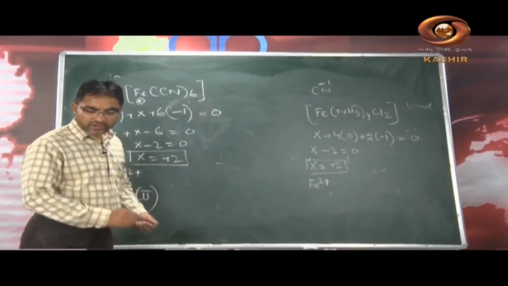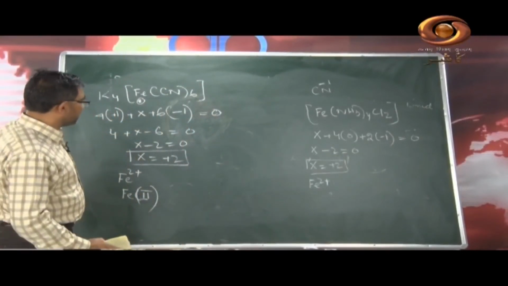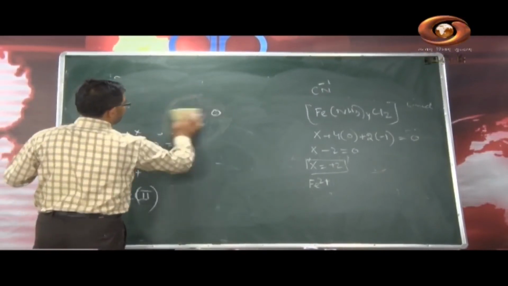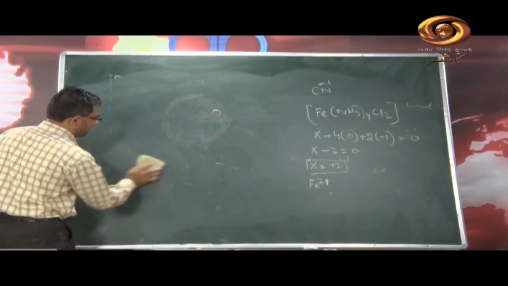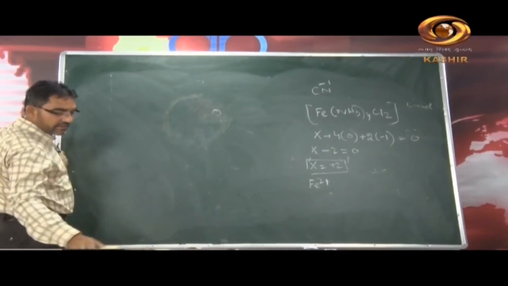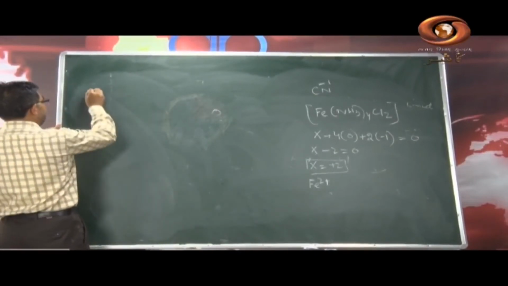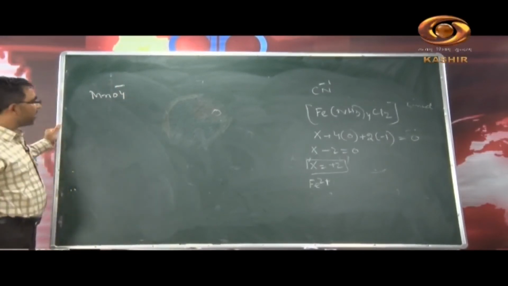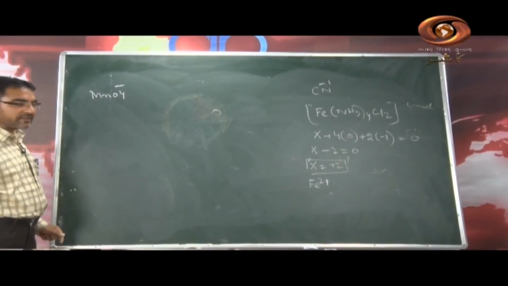Okay. So, one more example. You write it down quickly. Say we have a compound like this, MnO4 negative, and you have been asked to work out the oxidation state of this manganese.